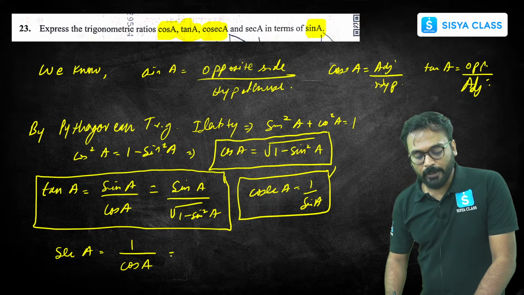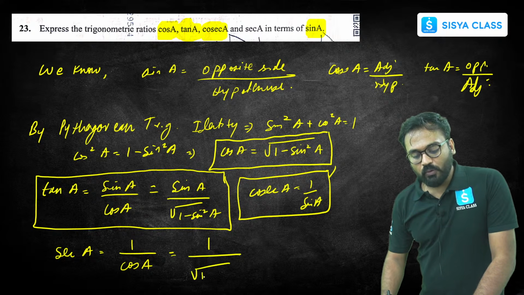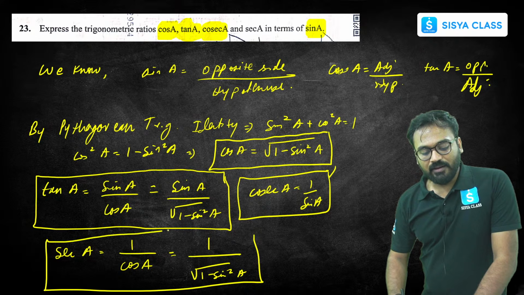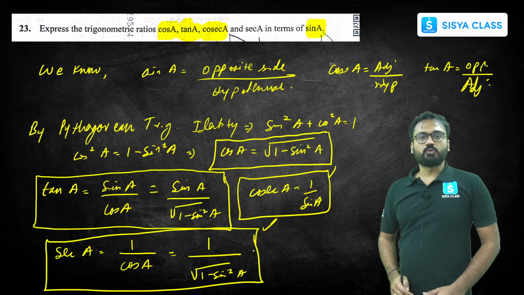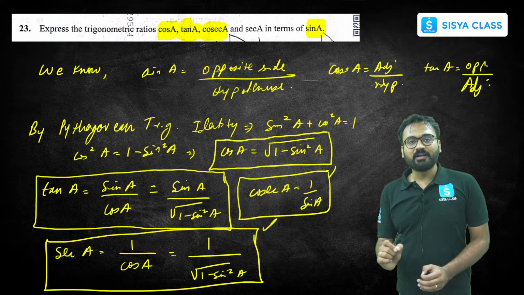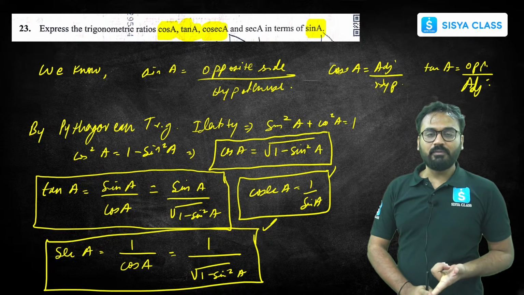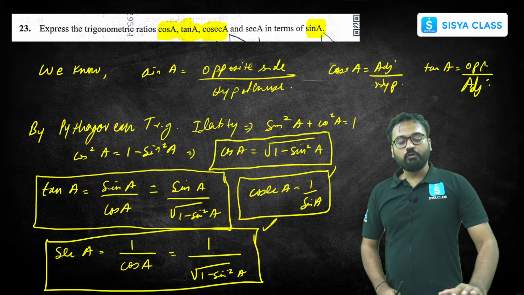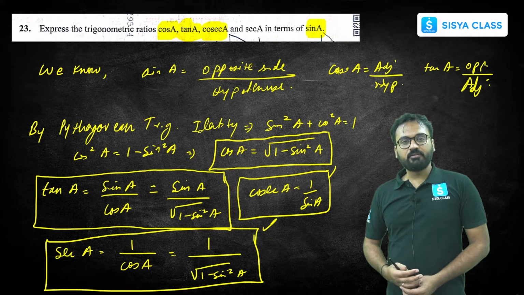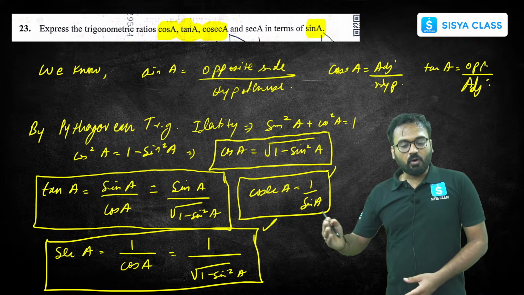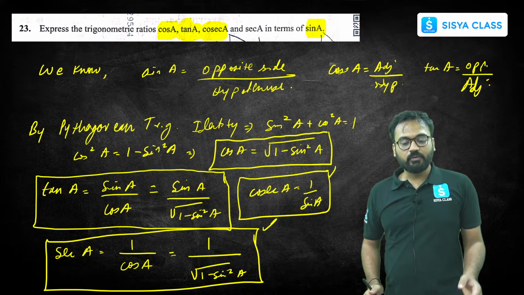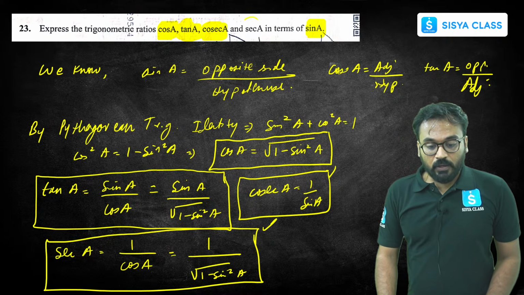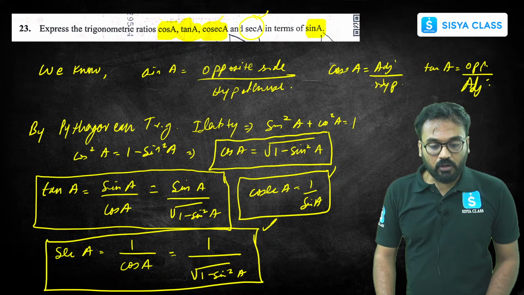So I'll write over here 1 over square root of 1 minus sin square A. This is the final answer for secant A. So secant A also you have in terms of sin A. Tan A also you have as sin A by square root of 1 minus sin square A. Cos A also you have square root of 1 minus sin square A, and cosecant A also you have in terms of sin A, 1 over sin A, correct? So all these four things done.